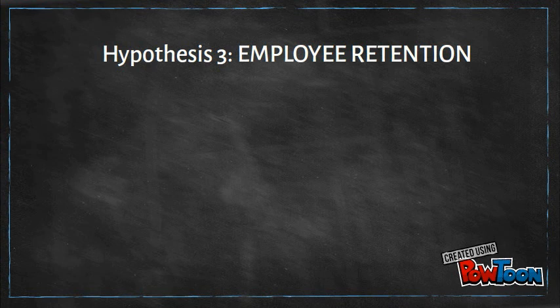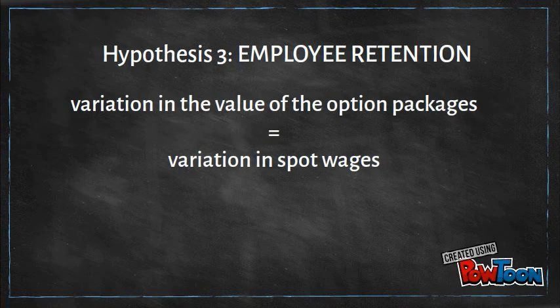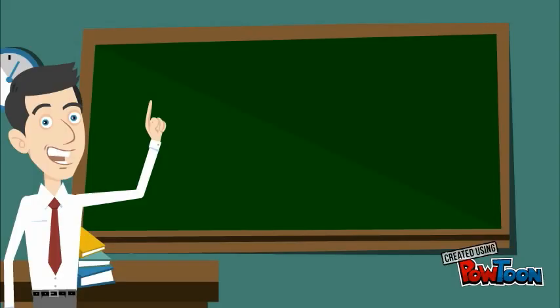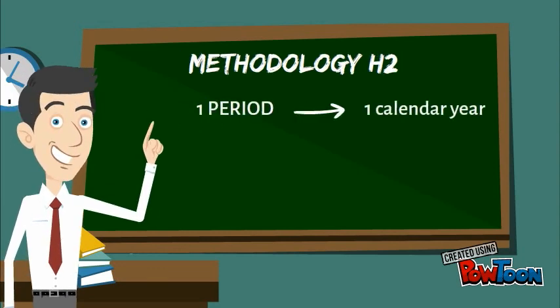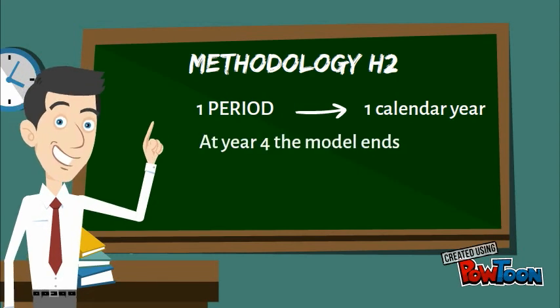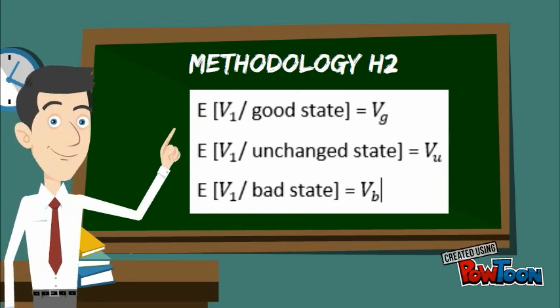The intuition is the following: if options are intended to help firms index wages to market conditions, then short-run variation in the value of the option packages must be of the same magnitude as short-run variation in spot wages. Now, with regards to the methodology to test this hypothesis, let's assume the following. One period is represented by 1 calendar year rather than 4 years as in the previous cases. The firm operates till year 4 and then the model ends. There are 3 states of the world and the future value of the firm depends on them.